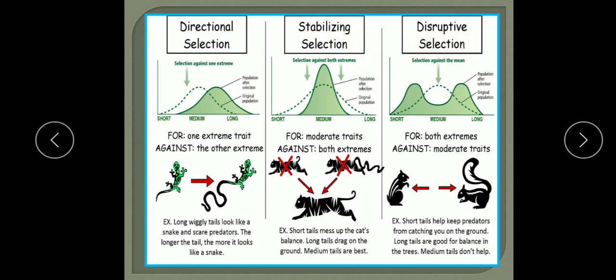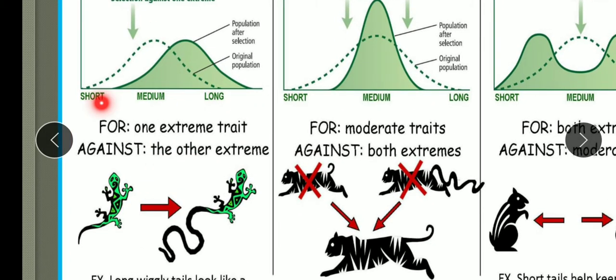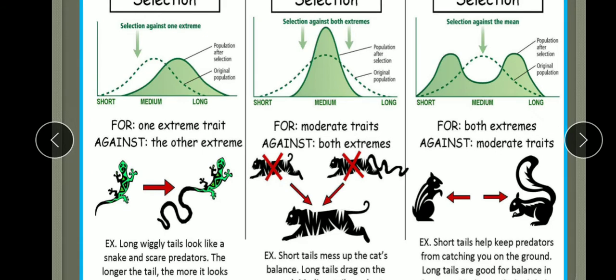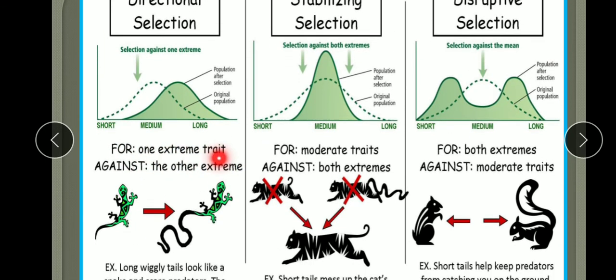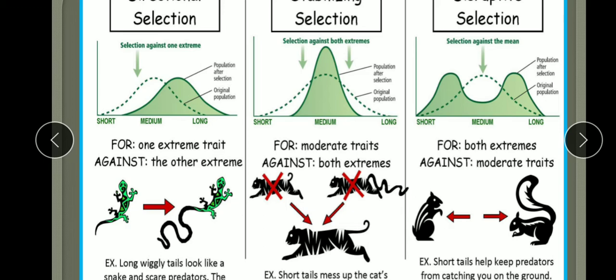Now the directional selection, as I said, the more individuals acquire value other than the mean character. So here 3 values are there. Here the mean value, here the long and short, these are the extreme values. Now in directional, more individuals acquire value other than the mean character. So here this is the selection against one extreme, meaning one extreme trait is being selected. This is against the other extreme trait.